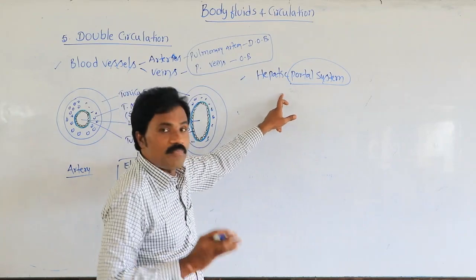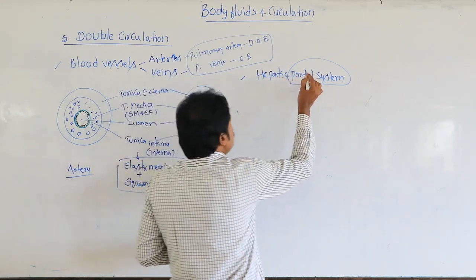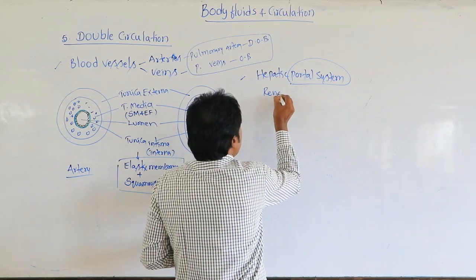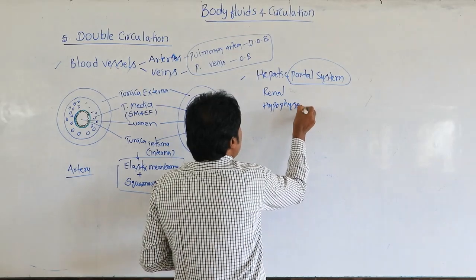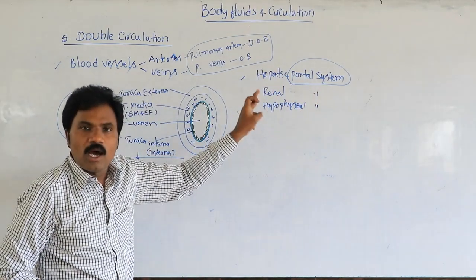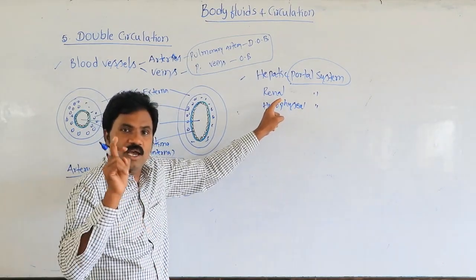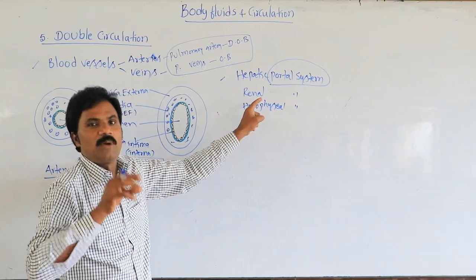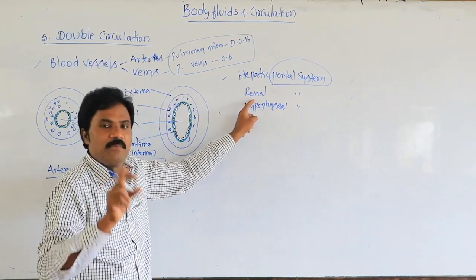Three types of portal systems are present: renal, hepatic and hypophyseal. Among these, the renal portal system is completely absent in higher organisms, including human beings, and is present only in amphibians.